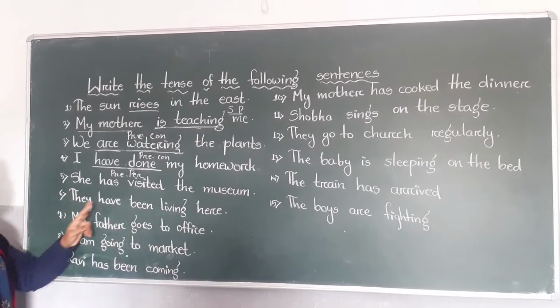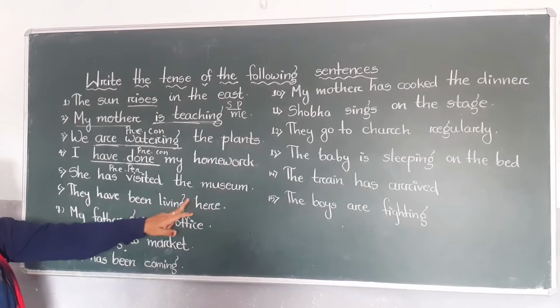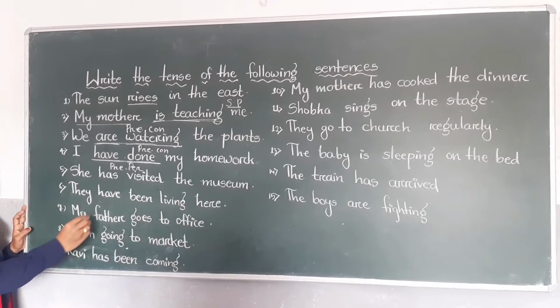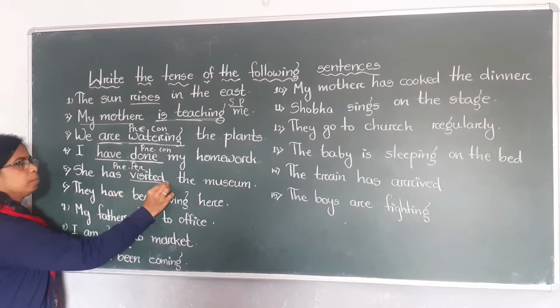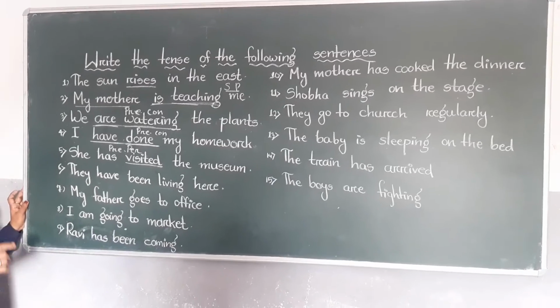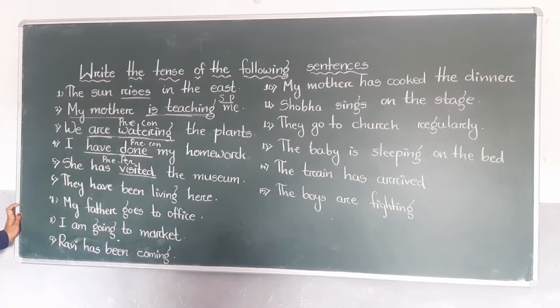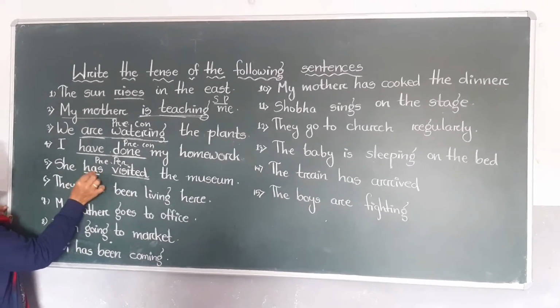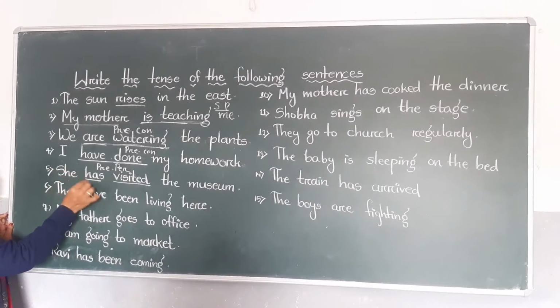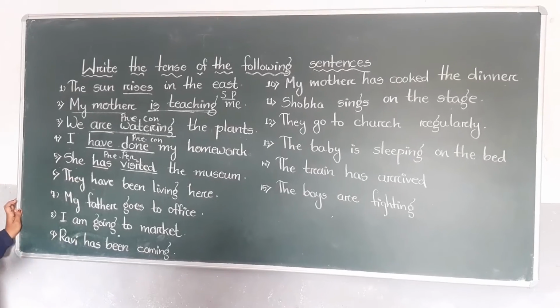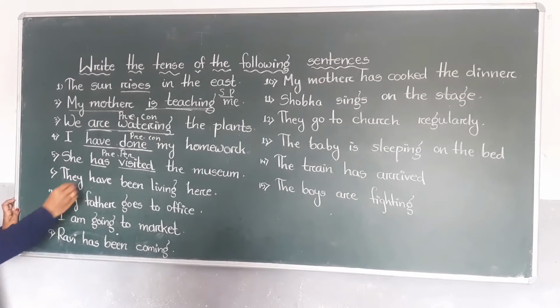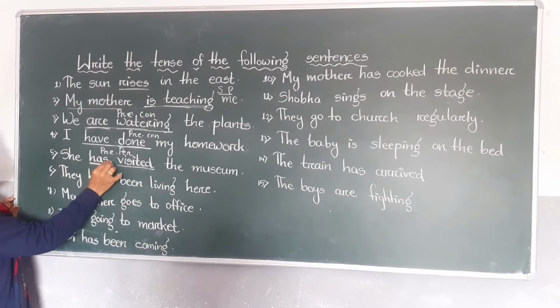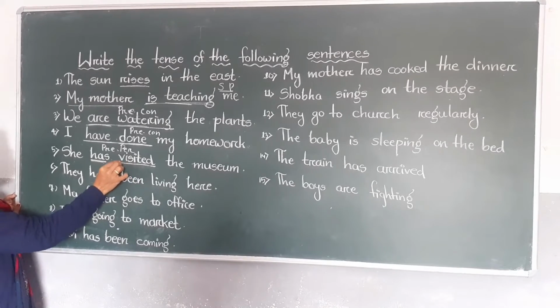Fifth one is: she has visited the museum. In this sentence, what is the verb here? Visited. Visited is verb 3. Visit, visited, visited. Verb 3. So verb 3 comes after has. Has is used for she, he and it. Here has is used for she, has plus verb 3.